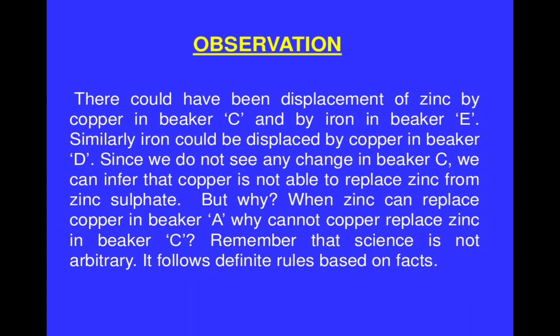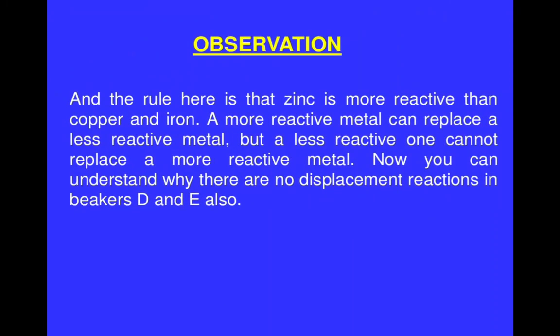Remember that science is not arbitrary. It follows definite rules based on facts. Whatever experimental facts you have seen, only on the basis of that is science framed. So here you cannot say that if zinc is displacing copper, the copper will also displace zinc. No, it is never possible. And why is it not possible? Copper is less reactive, so it will be getting displaced, but it cannot displace any other. It can only displace a metal which is less reactive than it, that is generally silver.